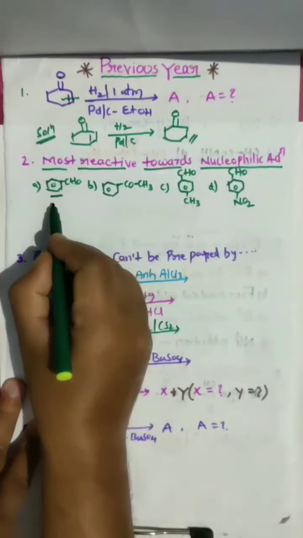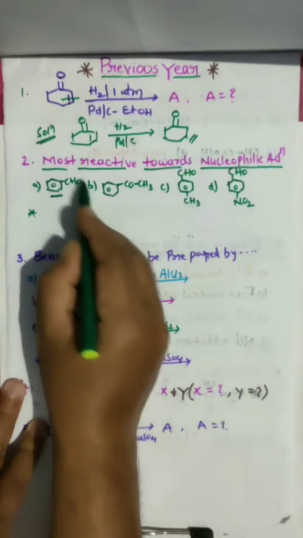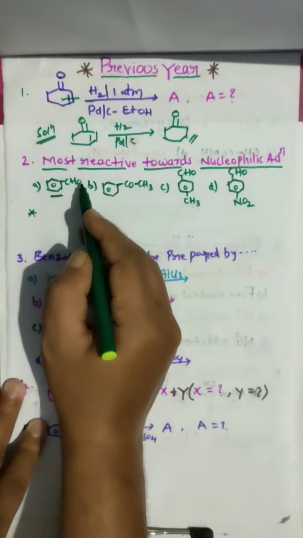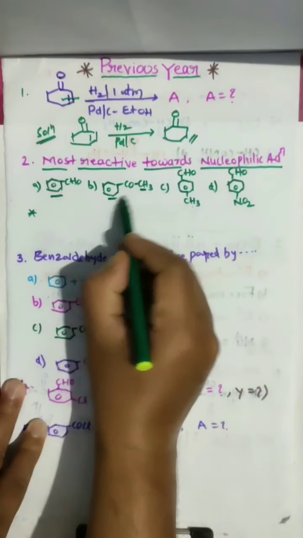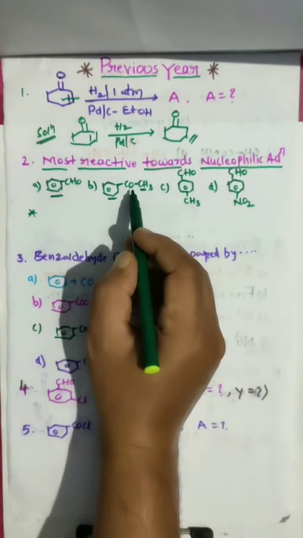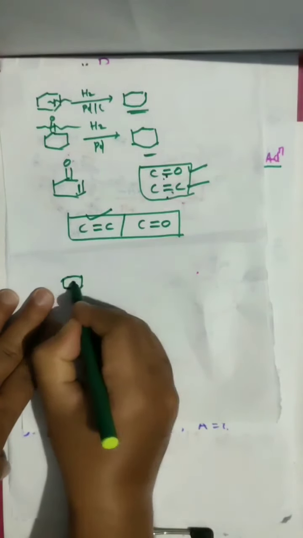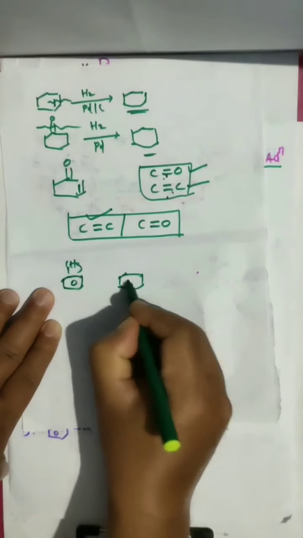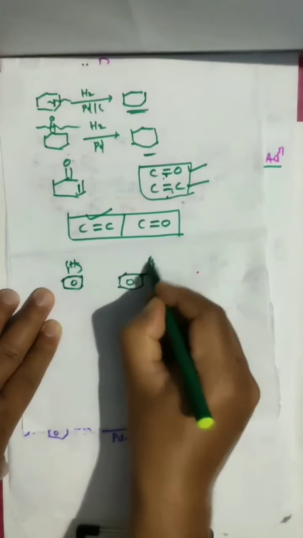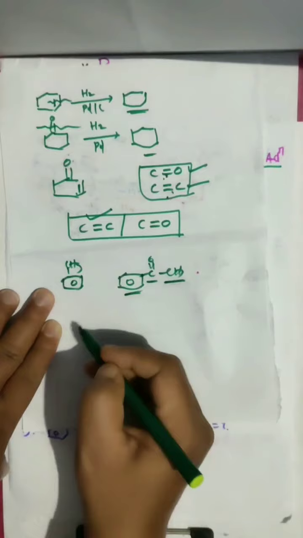See here, one thing you remember, aromatic aldehydes are more reactive than alkyl aryl ketones. Clear? This is an aromatic compound, we have benzaldehyde, and this is C double bond O CH3, an alkyl aryl ketone.